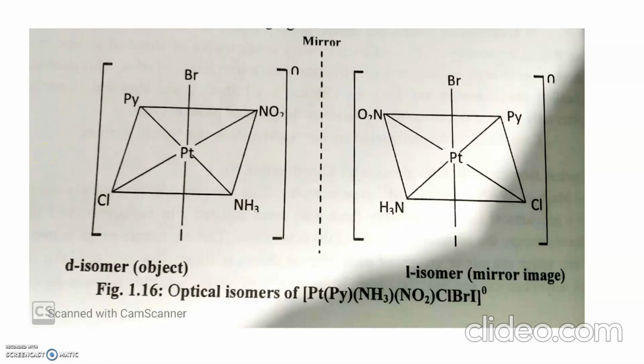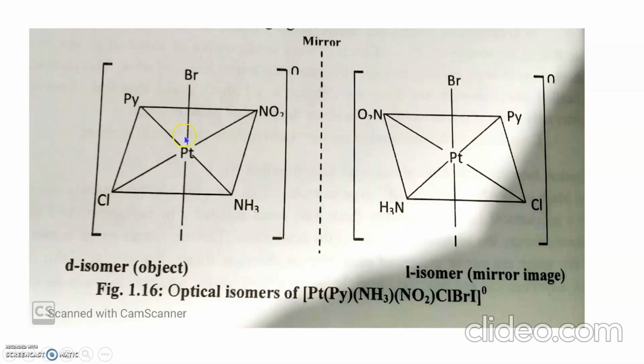Each of these 15 geometrical isomers exists in optically active D and L forms, giving a total of 30 optically active isomers. The D and L isomers for one of the 15 geometrical isomers are given in the following figure.